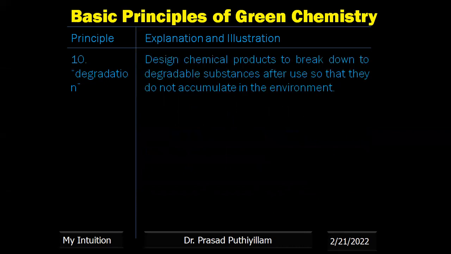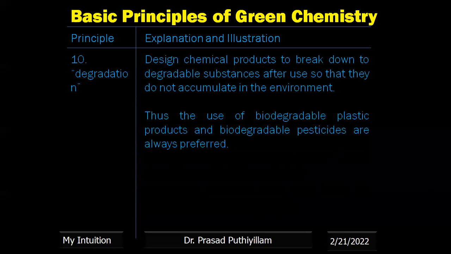Degradation, that is the 10th principle. That means you have to design a chemical product to break down to degradable substances after use, so that they do not accumulate in the environment. That is, it should undergo degradation. Otherwise, it will be a pollutant. The final product or any byproducts formed should undergo degradation.